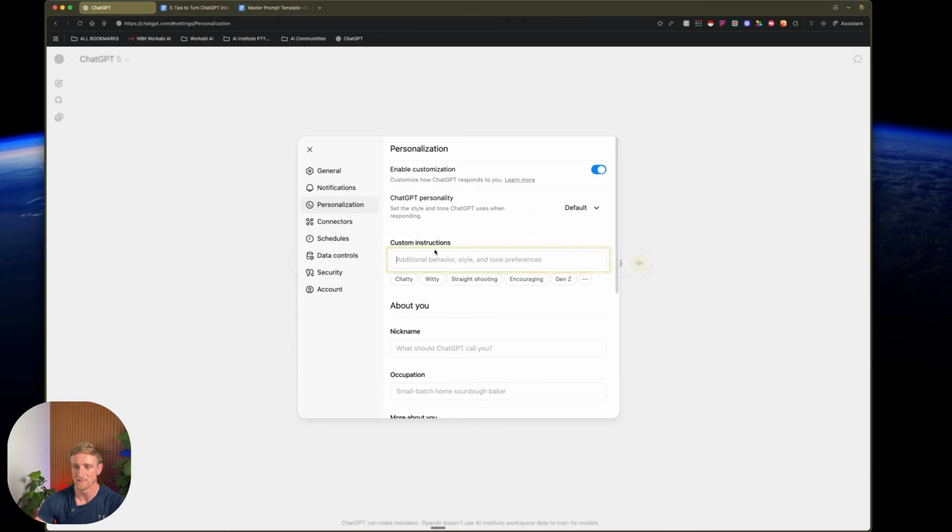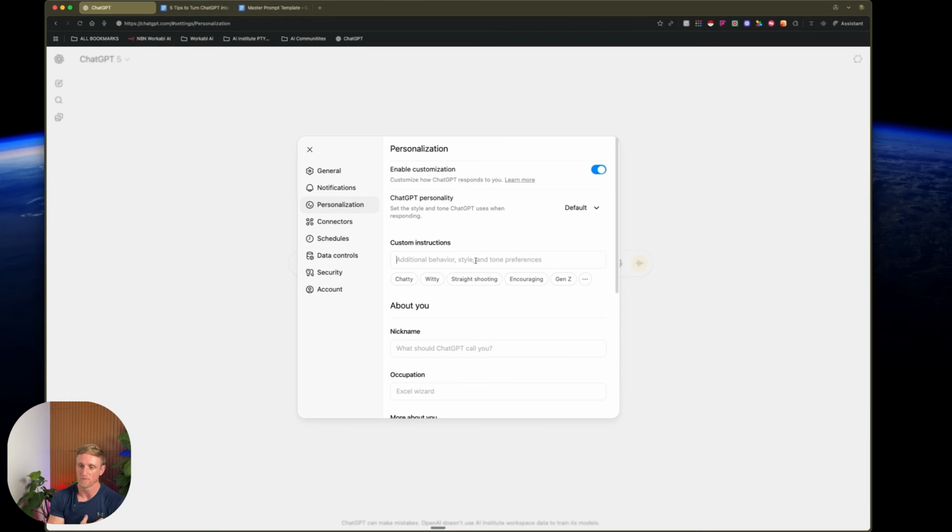So in these instructions section, you can very easily just use what they have there, which is like chatty, witty, straight shooting, all that jazz, but it's not really going to give you exactly what you need. So what we want to try and think about in this example for yourselves is, who are you? What do you do day to day? How do you operate? What kind of job do you have? And how do we want ChatGPT to speak to you?